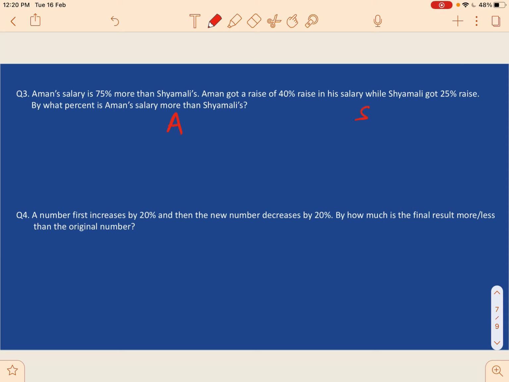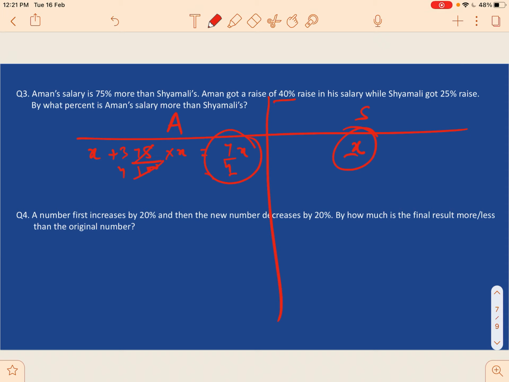So Aman and Shamli, these are 2 people. Now let the initial salary of Shamli be x. So Aman's salary is 75% more than x, so it will be x plus 75 by 100 times x. If we solve this, this will be 7 by 4x. So if this is x, this is 7 by 4x.